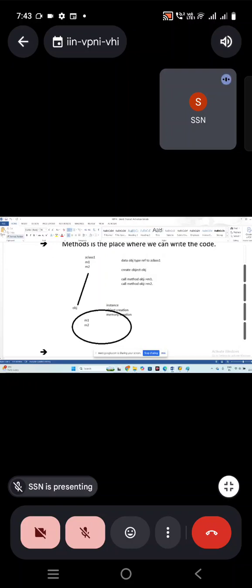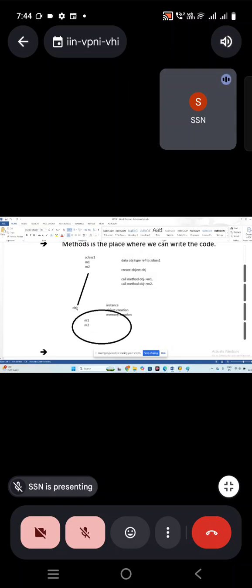I want to call these methods as written inside that code, method 1 and method 2. How to? First you need to refer the class. I'm using one name and I'm referring to that class. After that, creating an object means I'm creating a memory for this object. When I created the memory, whatever I referred in that class, the methods, it will create the memory.